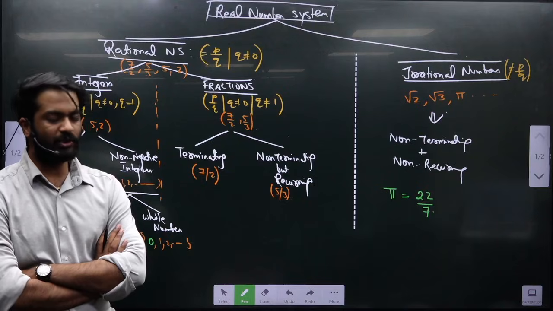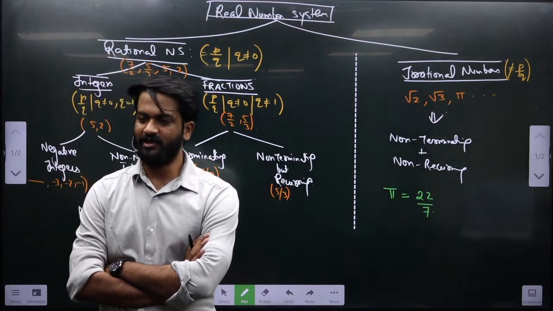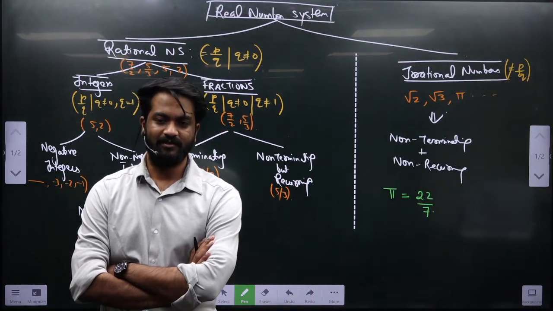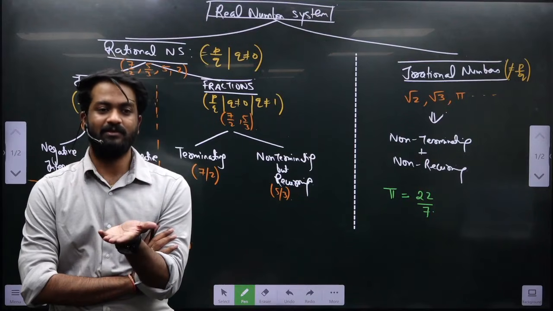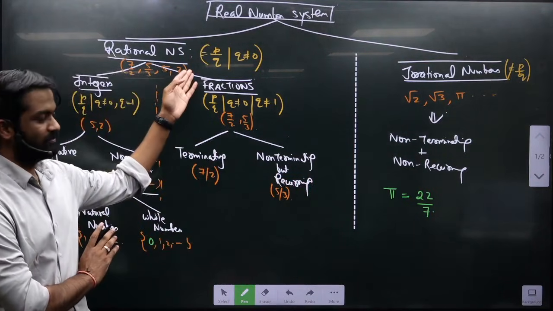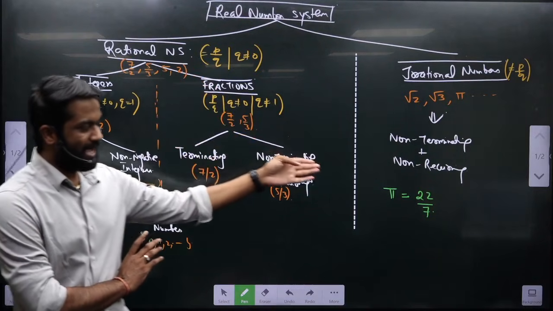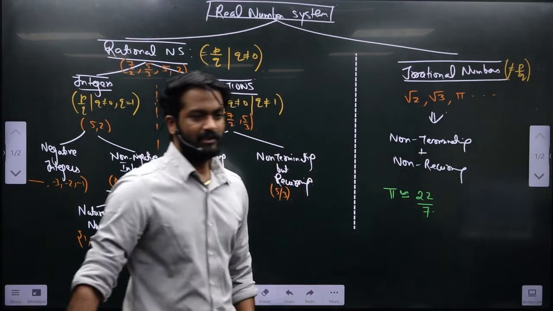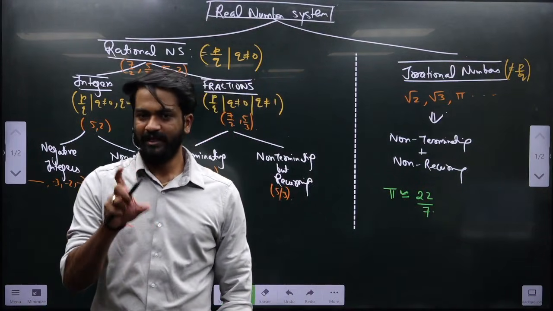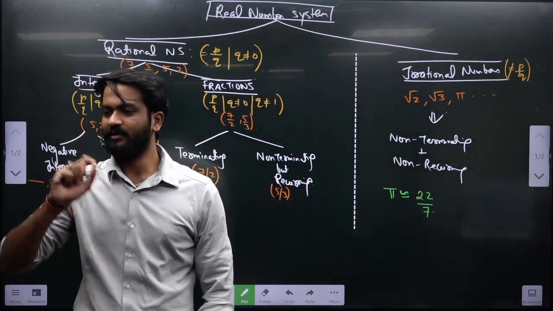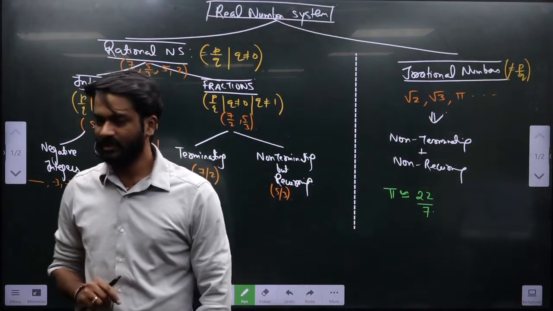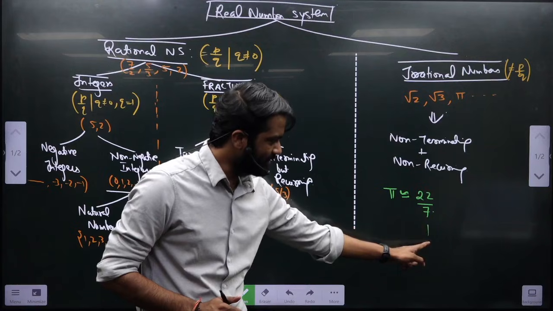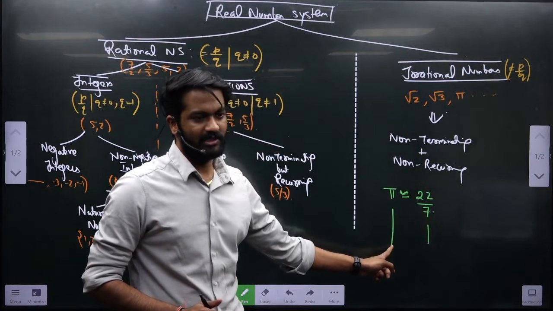If I ask you, 22/7, is it rational or is it irrational? 22/7 is a rational number because 22/7 is nothing but p/q. But when I say pi is not exactly equal, it is approximate. In any standard good book, it will never write equal, it will write approximately 22/7. So do not get confused. Although pi is approximately equal to 22/7, 22/7 is rational, but pi is irrational.